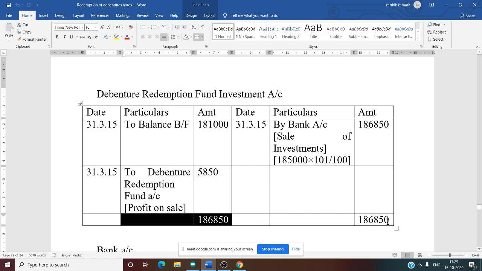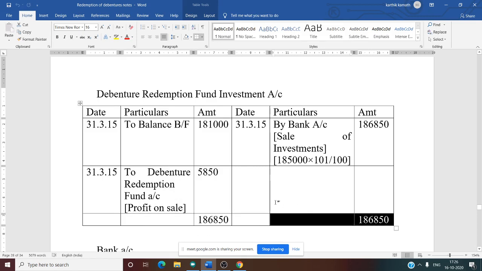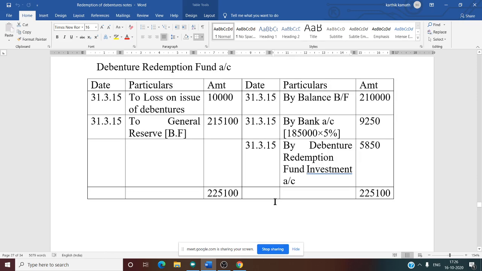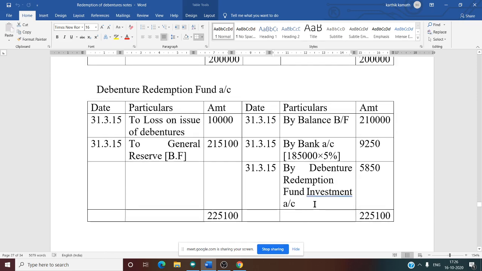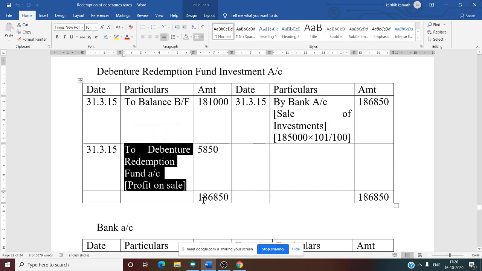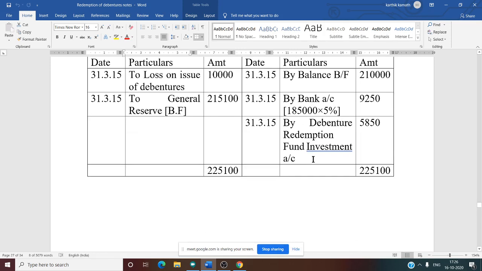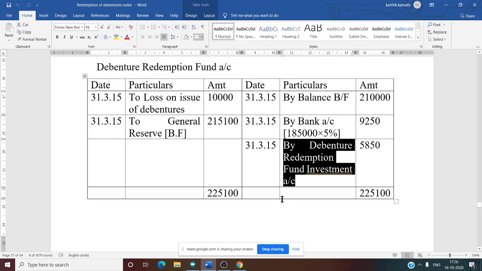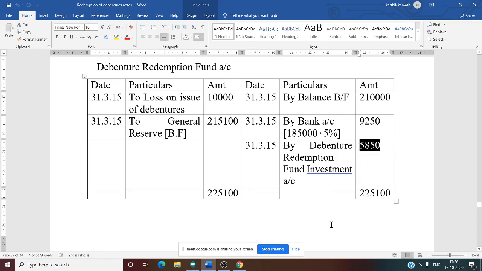The total is 1,86,850. Now we need to go to the previous account. There we left some space for calculation purposes. Now we will move on to the previous account, that is the debenture redemption fund account. First thing, there we have written in the sinking fund investment account, we have written 2. That is why here by debenture redemption fund investment account, a transfer entry, profit on sale, that is 5,850. Now we know the credit side balance of the debenture redemption fund account. What is our credit side balance? 2,25,100 is our credit side balance.